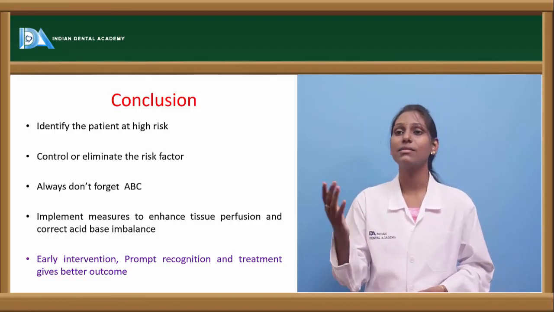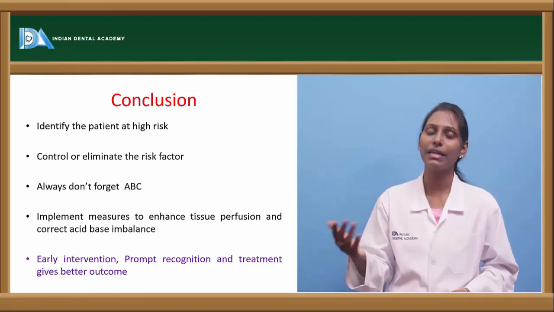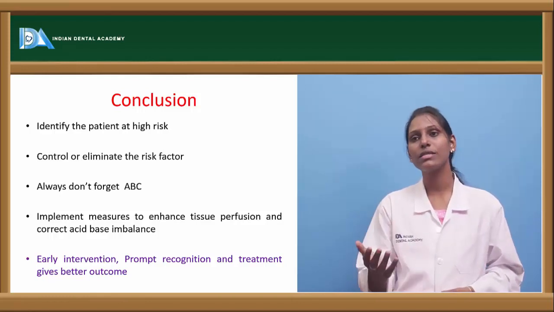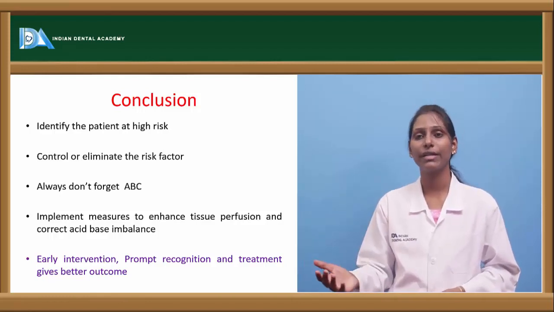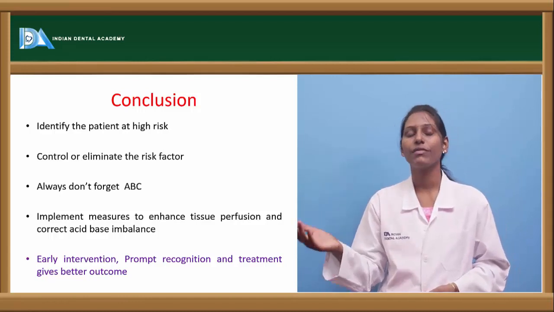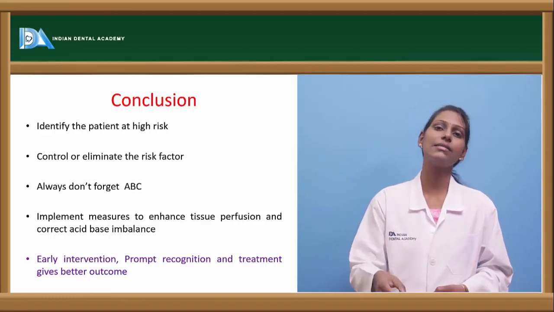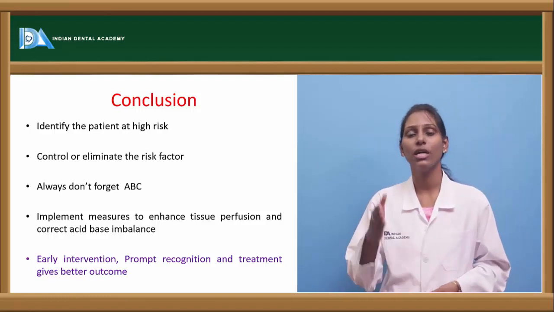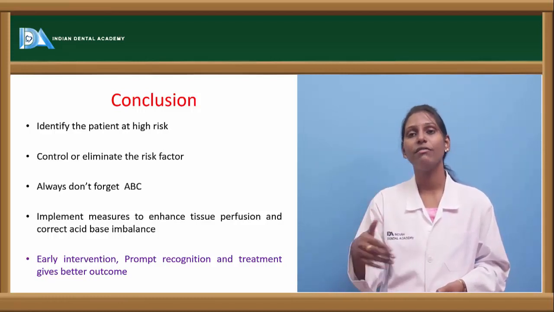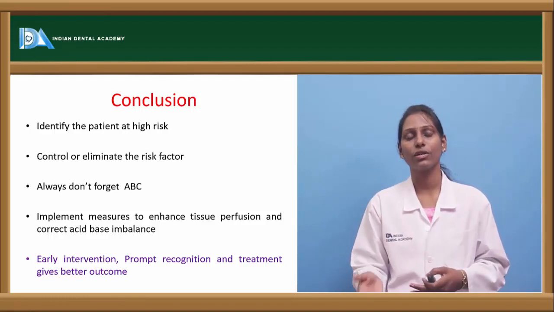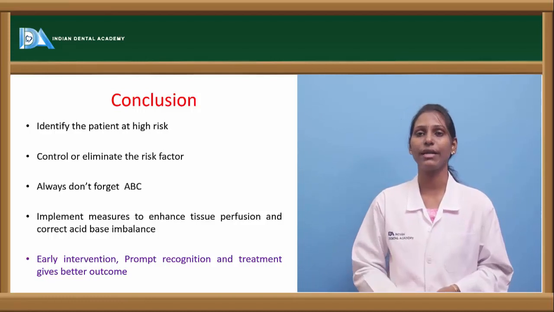And other things such as bleeding and any external injuries can be a risk factor for hypovolemic shock. In those cases also, control or eliminate the factor. And in case of neurogenic shock, spinal cord injury or spinal cord anesthesia can itself sometimes lead into neurogenic shock. So prevent such conditions where the proper treatment sometimes can lead into shock. So prevent or eliminate such risk factors.